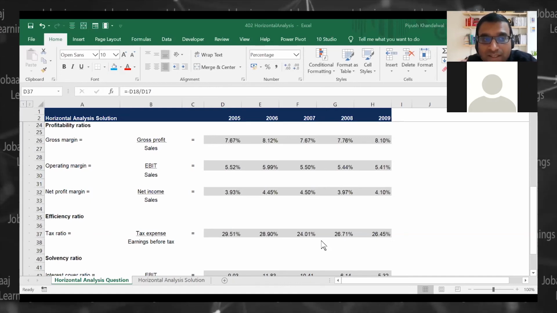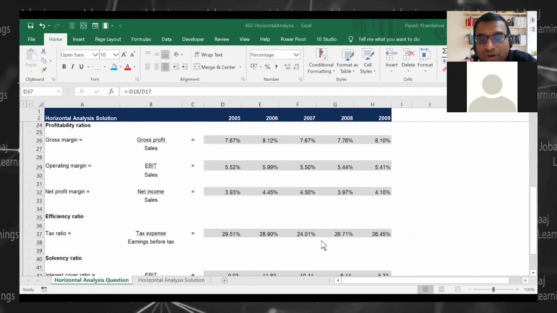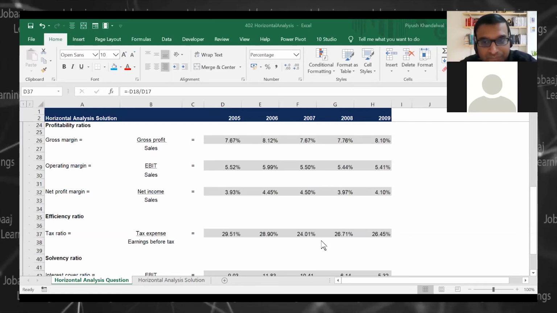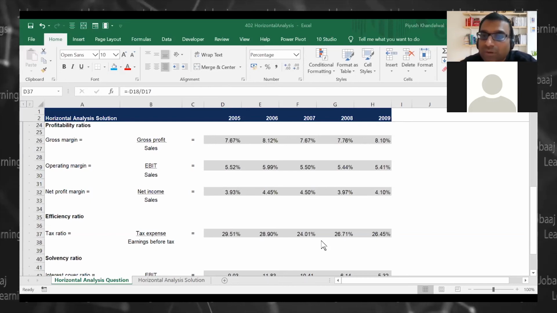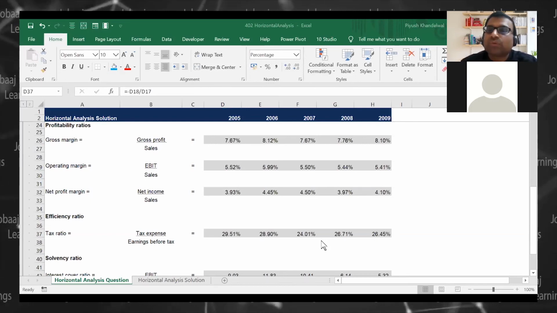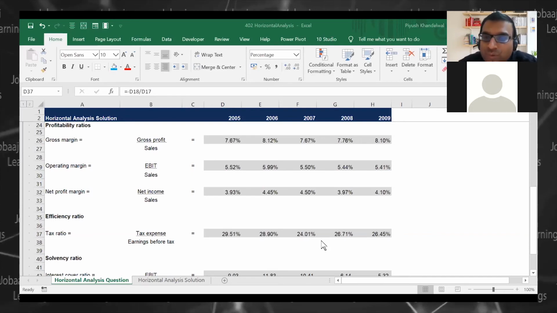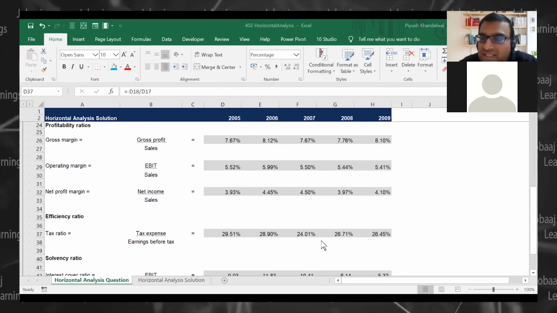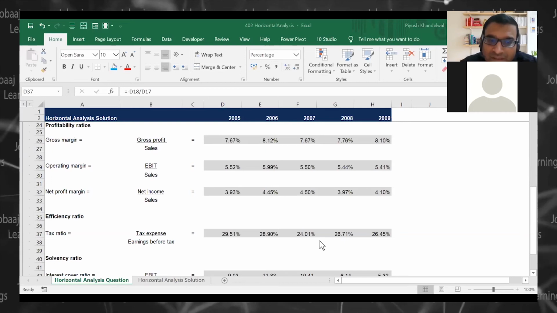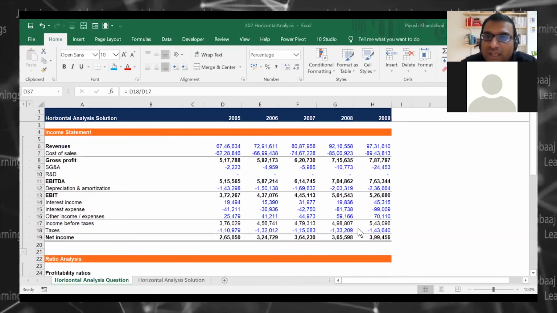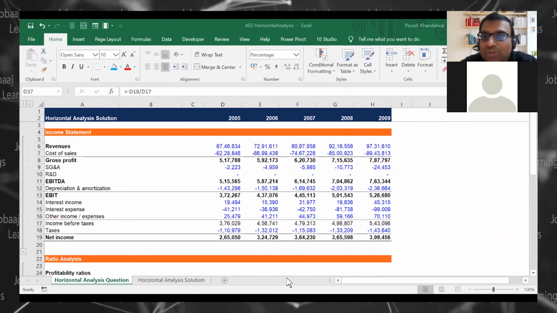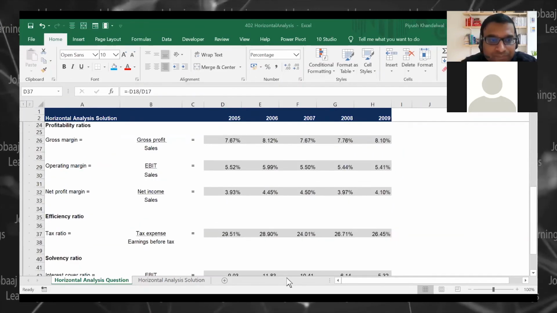So look guys, tax management is different from tax evasion. We are not talking about tax evasion anyway. We are talking about tax management. You might have moved to a tax-free zone, or where tax incentives are given. So there is something which has happened which may need a little bit more information and reading of the notes to the financial statements, right?